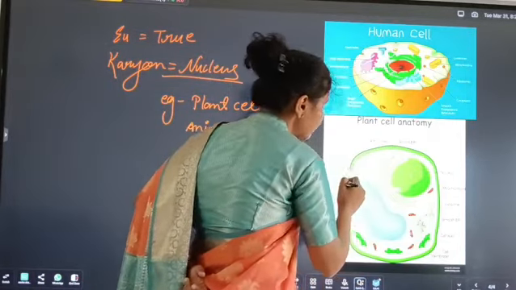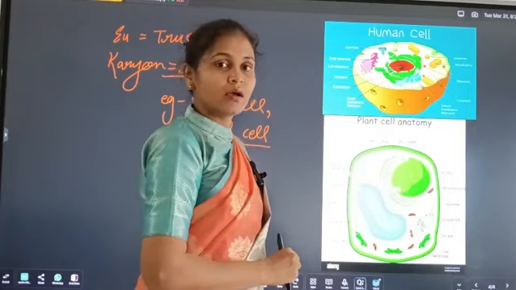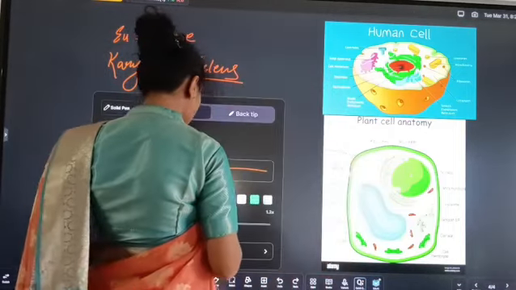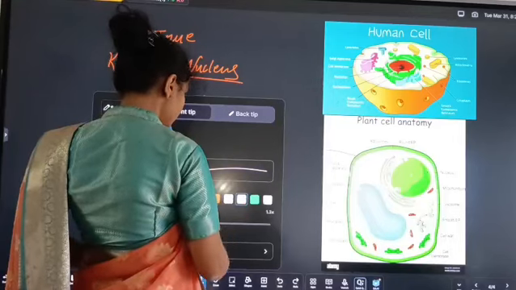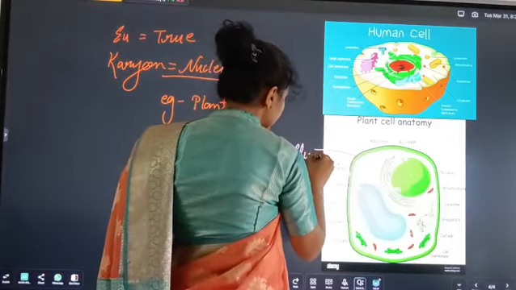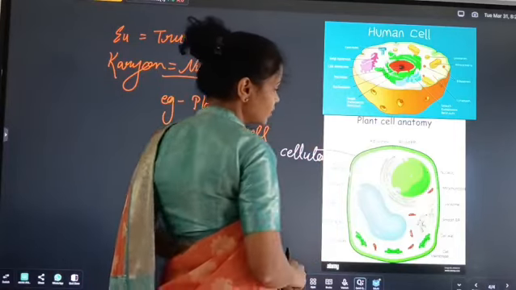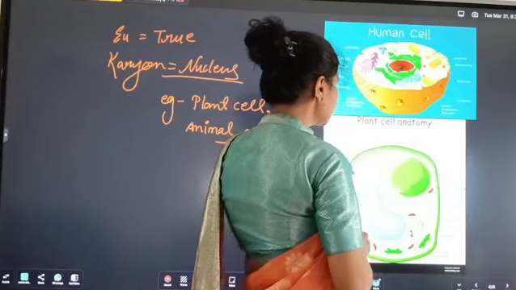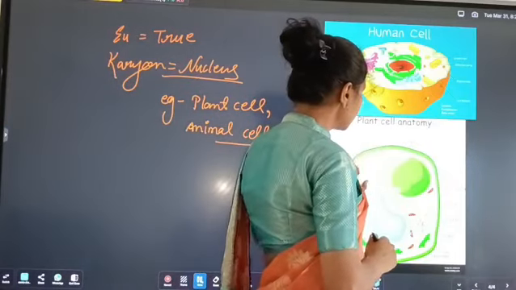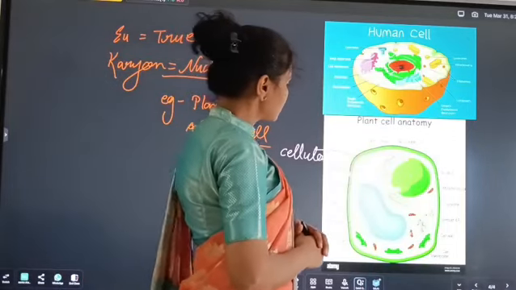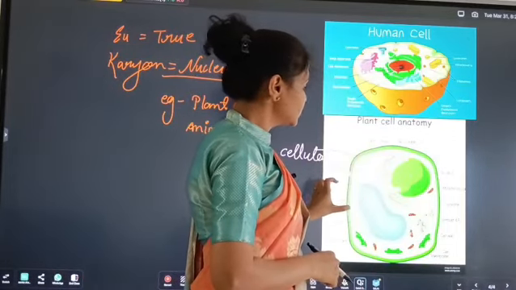It is covered by a rigid cell wall, the outermost covering, which is made up of cellulose. And look, the folded structures inside the cytoplasm are called the Golgi apparatus, also called the traffic police of the cell.